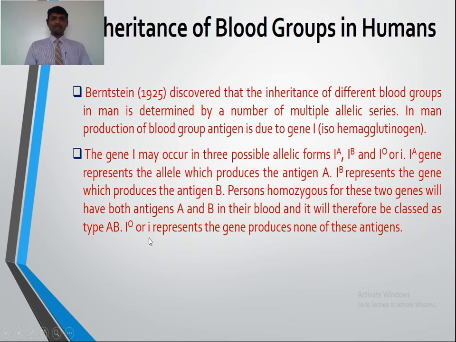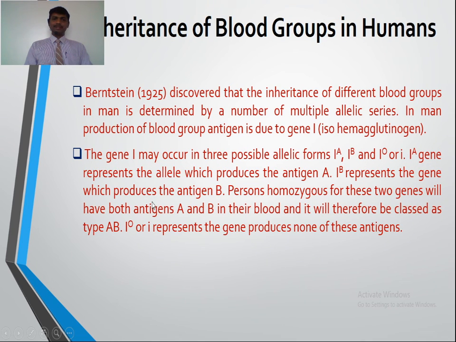So this small i, which is recessive, is not able to produce the antigen, whether it is A or B. So a simple fact is here, there is a gene, I gene. I stands for isohemagglutinogen. This I gene is responsible for the blood group antigen, the antigen that has been formed in the RBCs.